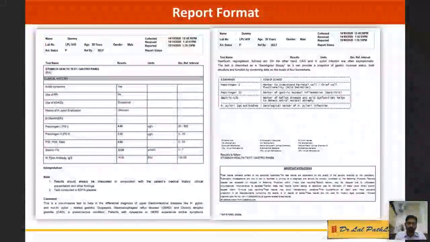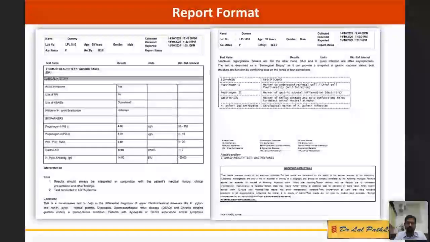So this is the report format from Dr. Lal Path Labs for the stomach function test or gastro panel, where we need some clinical history and drug history from the patient: whether the patient has any acidic symptoms, whether there is a history of using PPI, any history of using NSAIDs, non-steroidal anti-inflammatory drugs, any history of H. pylori eradication. So these histories help us to come to a proper interpretation.